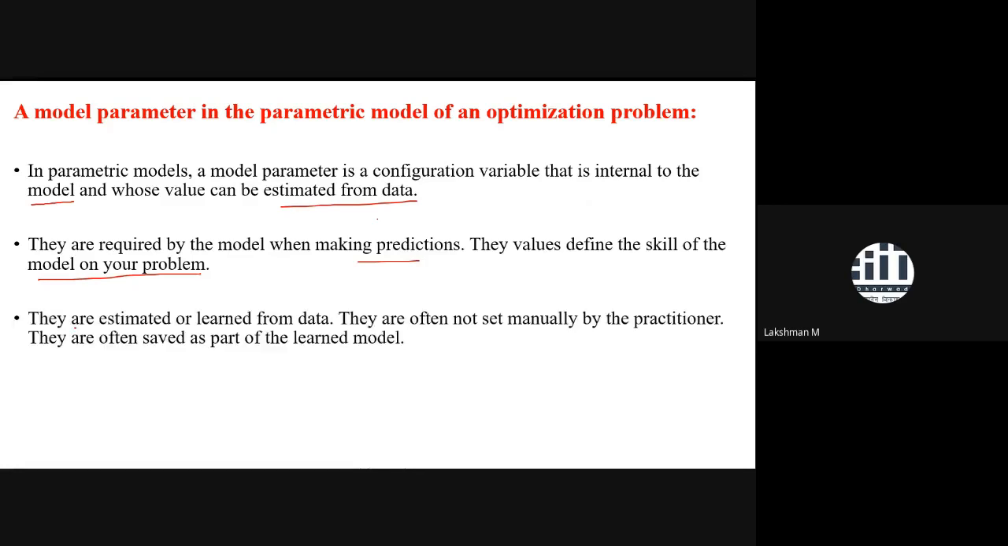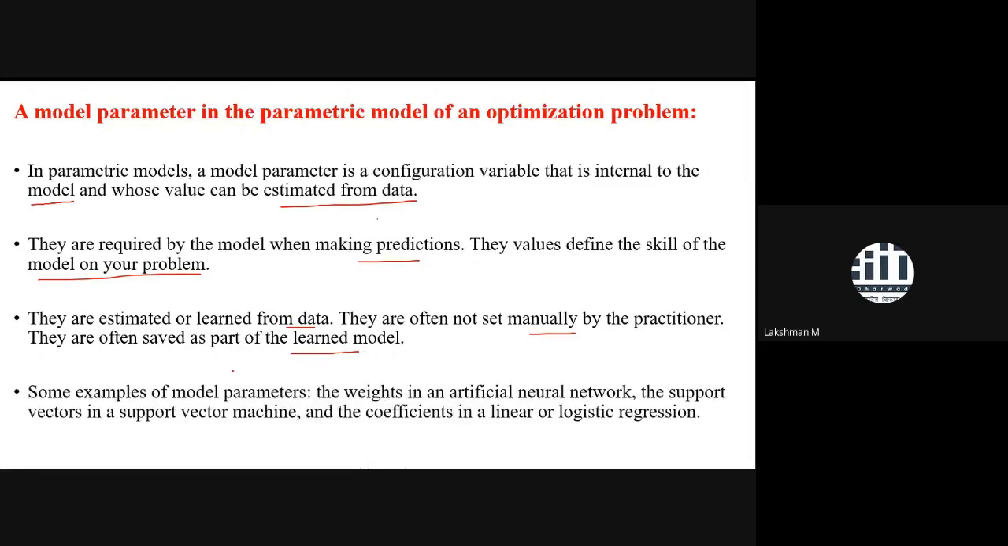These parameters are estimated or learned from the data, and they are often not set manually by the practitioner. We can't set a parameter manually; it is not a good idea. Otherwise, in most cases it would definitely be an underfitted model. Parameters are often saved as part of the learned model. Once we have learned the model, we save the optimal value of that parameter.